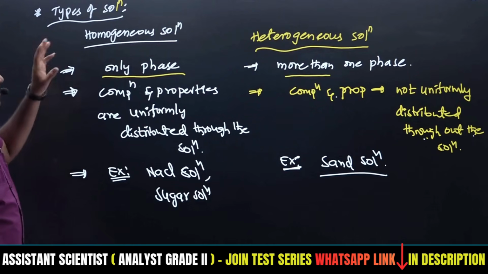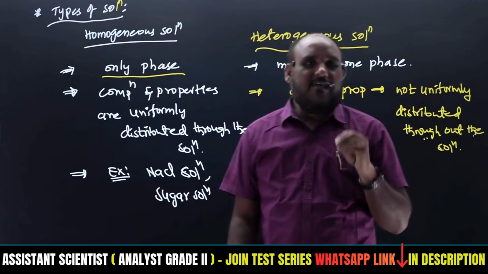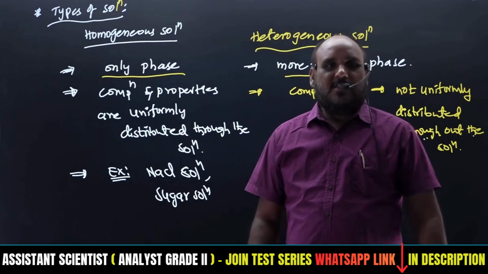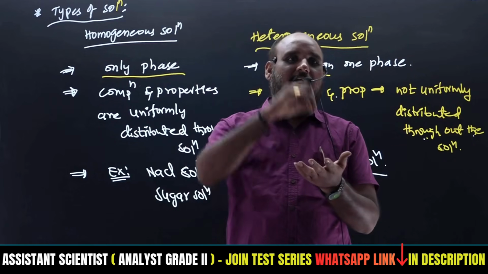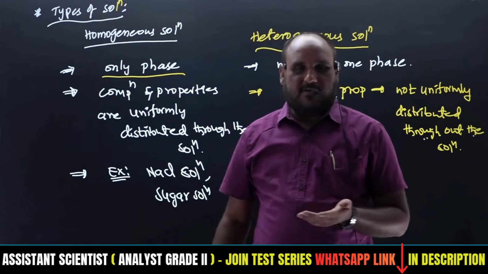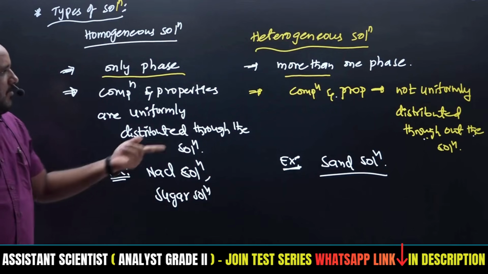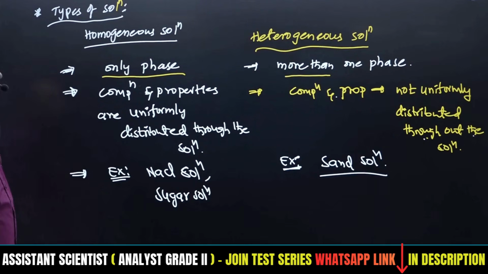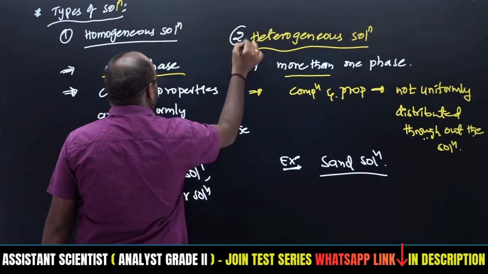A homogeneous mixture of two or more components has a composition that is distributed uniformly throughout the solution, and that is called homogeneous. In the heterogeneous case there is no uniform distribution. Simply take water and add sand particles, and they will just settle down. The sand is not distributed throughout that liquid, so it is not uniformly distributed throughout the solution. So this is about homogeneous solutions and heterogeneous solutions. One is homogeneous and the other is heterogeneous.